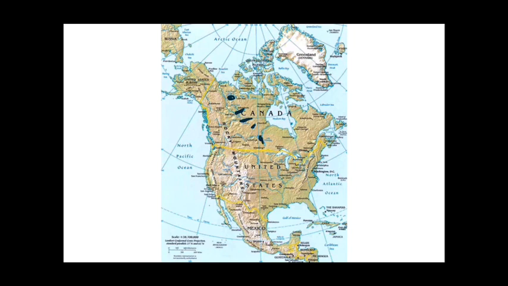So as you can see over here, this is the latitude of Arctic Circle, 66.5 degree north, which passes through Great Bear Lake. So this is very important, that which latitude passes through Great Bear Lake. So 66.5 degree north, that is Arctic Circle, passes through Great Bear Lake. So guys, I hope that you have understood about the Great Lakes of North America.